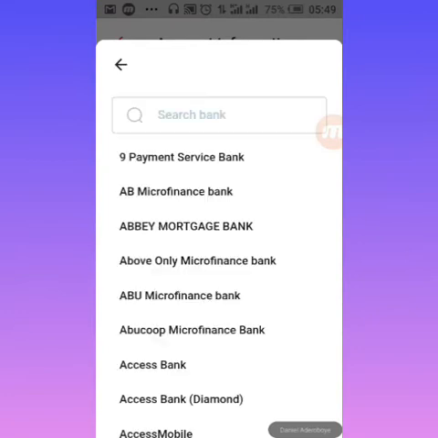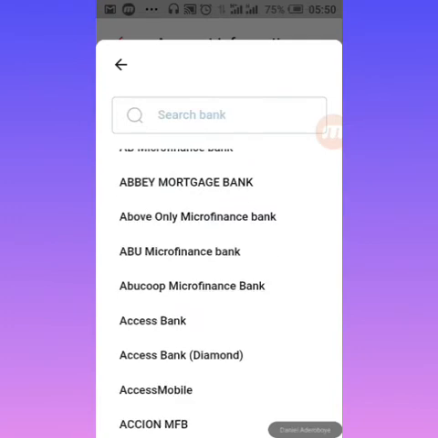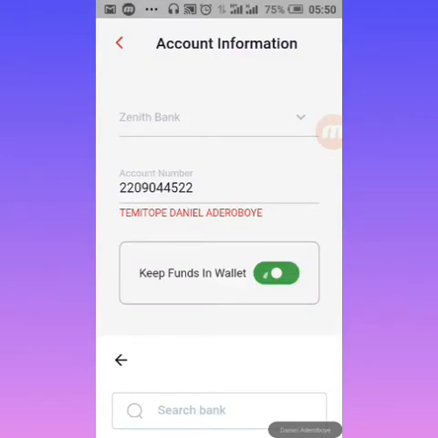Although this process is not compulsory, it is very, very necessary to save you stress. So immediately people have sent money into this business account, you can now withdraw it into your own personal bank account. Otherwise people sending you money regularly into your personal bank account would be deducting charges at the end of the month. Just say big money, like they deposited me 1,000 naira. But when it comes to this business account, I just withdraw it once in a while to save you a lot of stress. So just select the name of your bank here and then put the phone number.